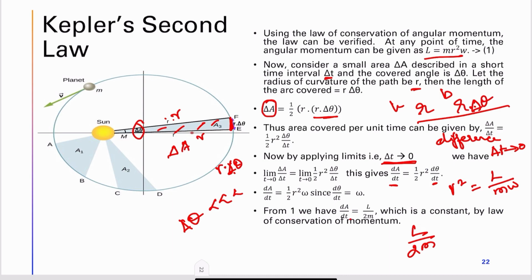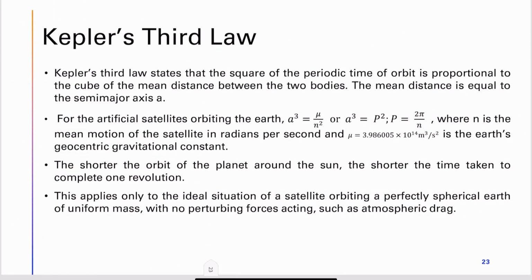And we have also seen that when the secondary planet is orbiting around the sun, at the apogee point we have lesser kinetic energy. At the perigee point, we have higher kinetic energy. Okay, then we'll see Kepler's third law.